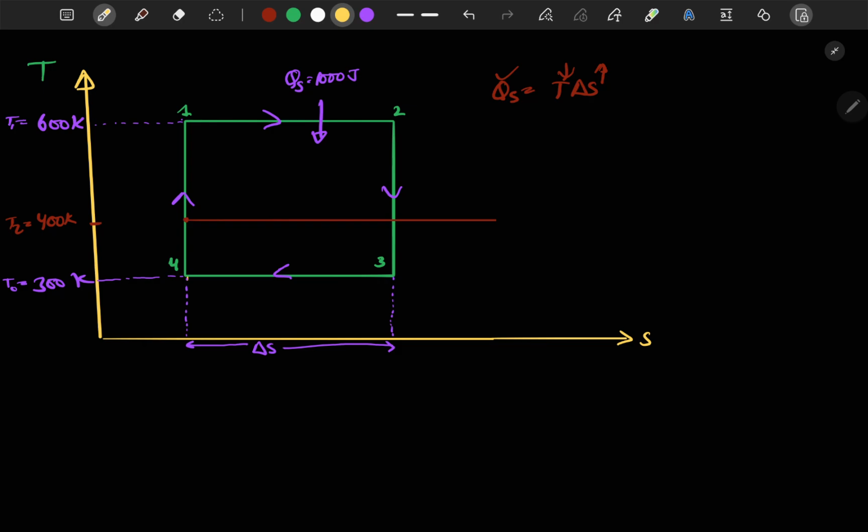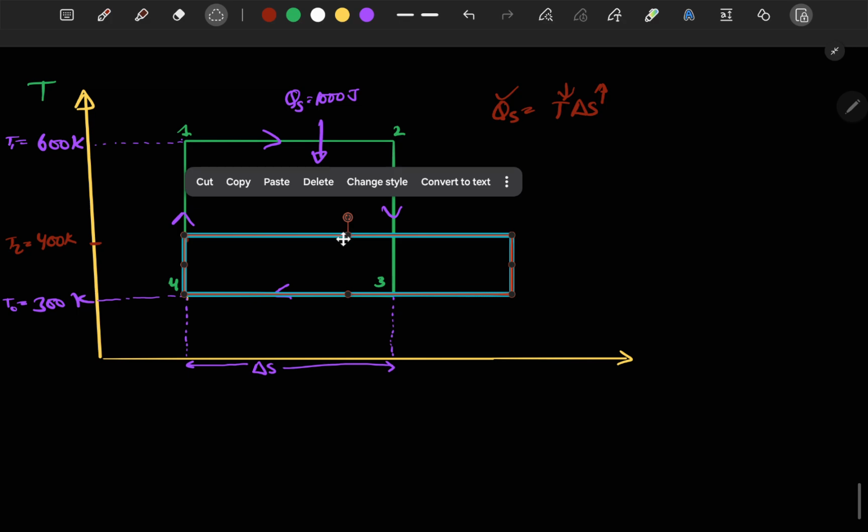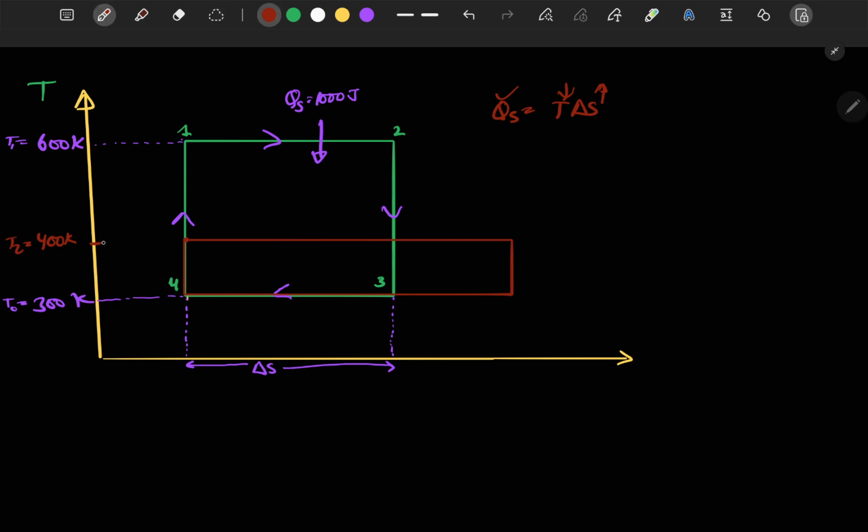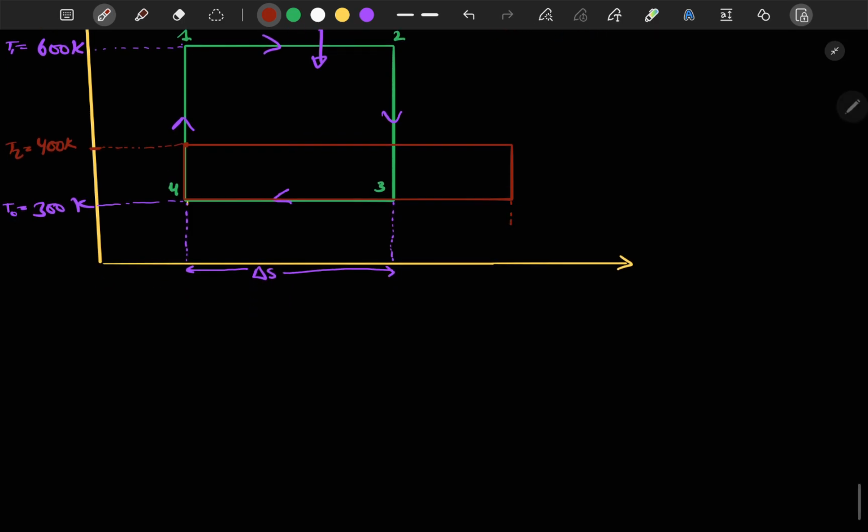Let's say this is S. Okay, so let's say that this is our system. So when we supplied the same heat at lower temperature, our change in entropy of the system will also increase with it.